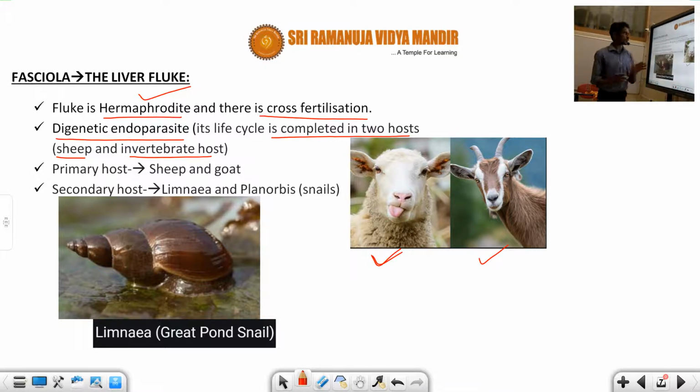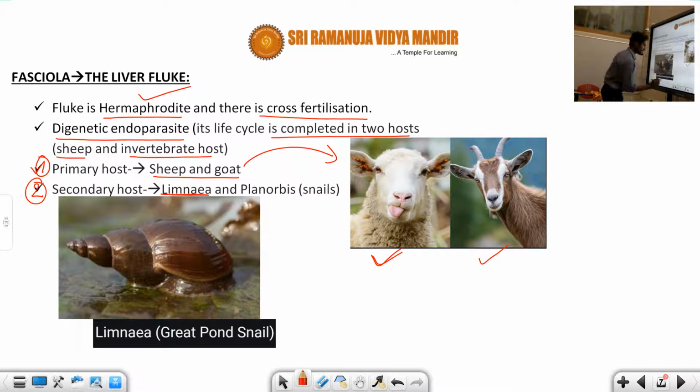So see, students, one more thing: how many hosts do we know? The first host is called the primary host, the second one is called the secondary host. Here the primary host is nothing but sheep and goat, and the secondary host, an example of this one, is Limnaea.